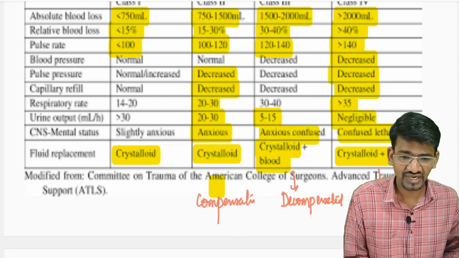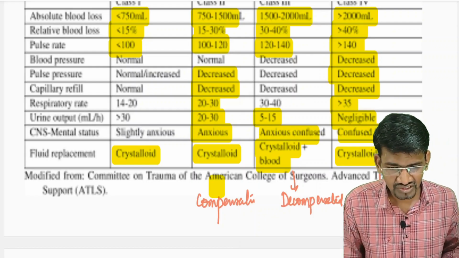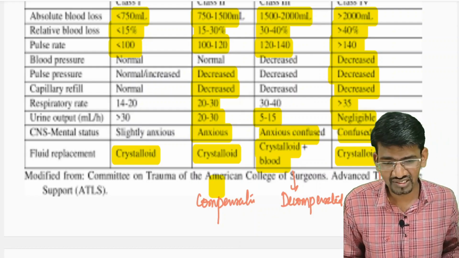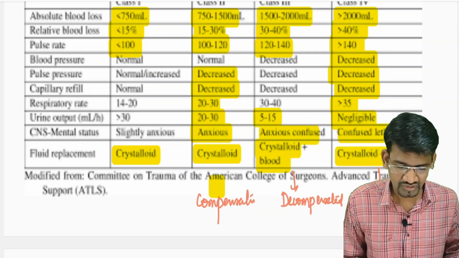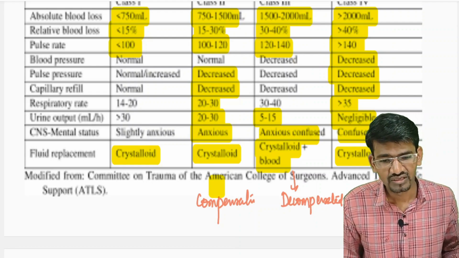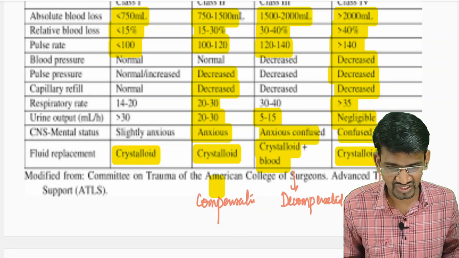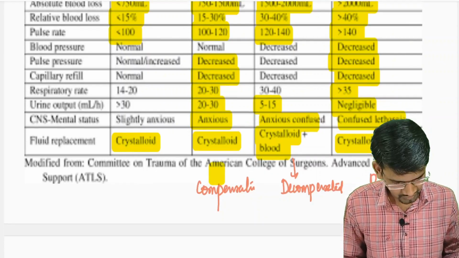In the last stage, the refractory stage, there is no reversibility of the condition, and organ failure can be seen. What is the management for the refractory stage? The patient needs massive blood transfusion or fluid and resuscitation.